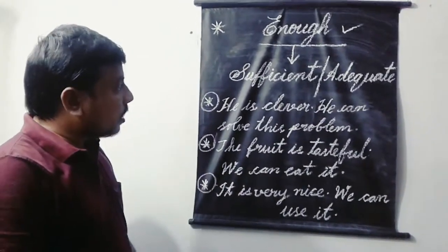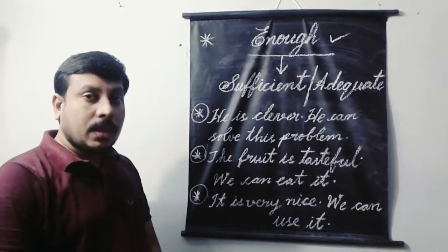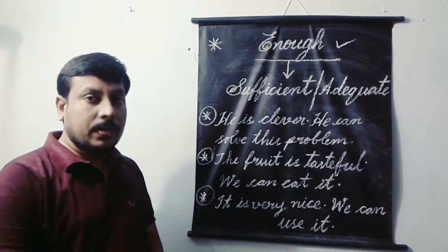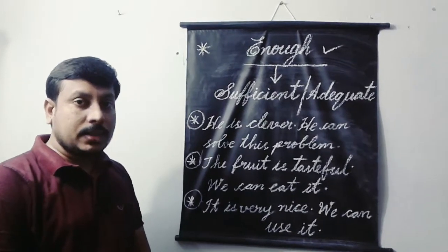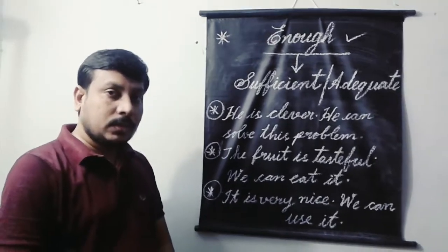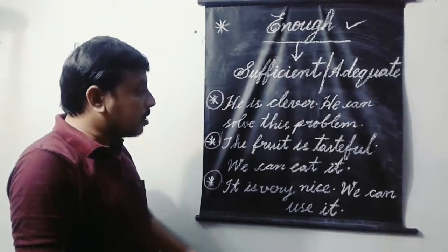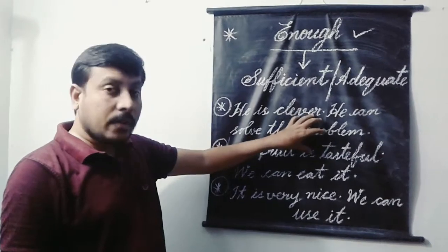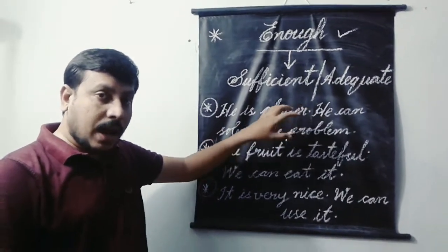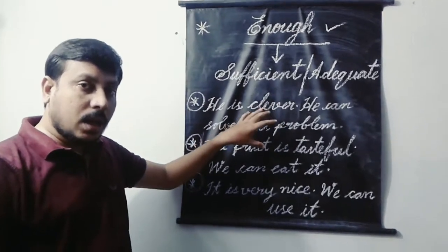Generally, we use enough after an adjective or an adverb, but it comes before the noun.